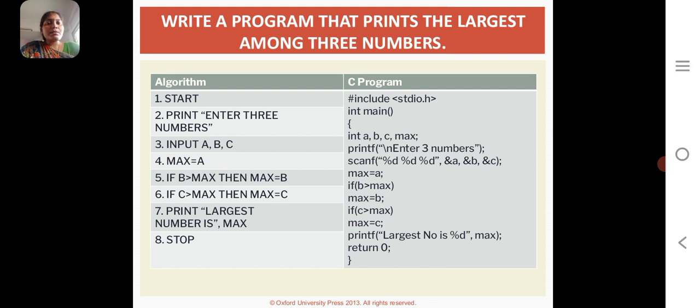We have the same set of conditions: max equal to A, or max equal to B, or max equal to C. If B greater than max, we display the maximum value is B. If C is maximum, we display the largest value as C. Otherwise the whole program will return the zero value.